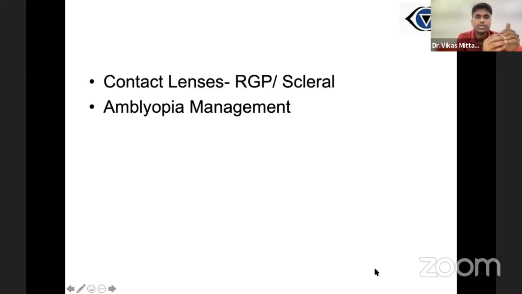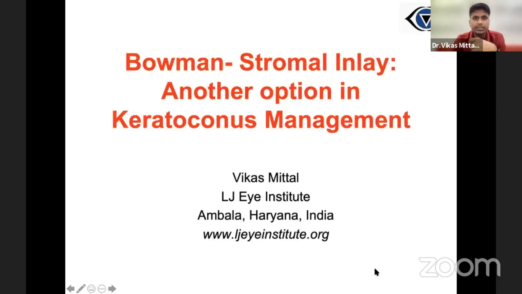So what we generally do is collaborate with our pediatric ophthalmologist, and most of our pediatric keratoconus patients, after either cross-linking or keratoplasty, take a pediatric ophthalmologist's opinion also, and he's the one who manages the visual potential. So we thought we would cover another aspect of keratoconus, that is Bowman layer transplant.